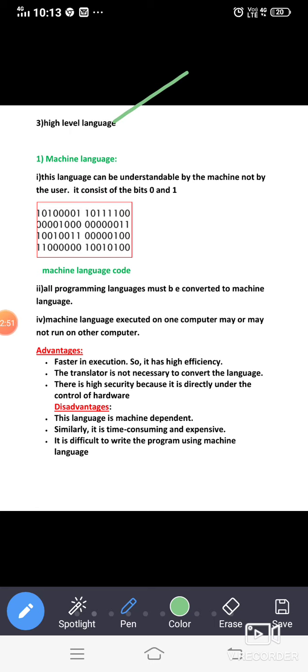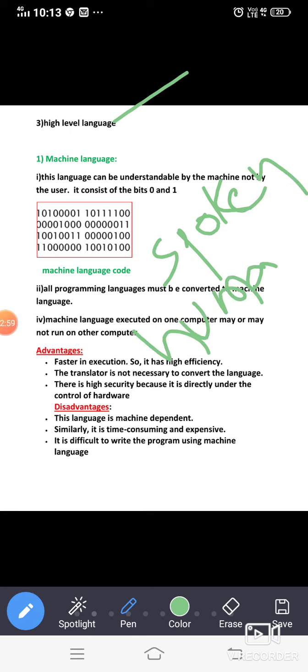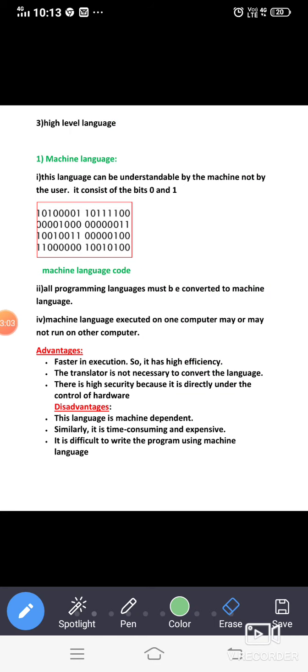So the next one is the high level language. High level means that which is spoken by humans. Human beings are considered high level when compared to machines. That's why languages like English, which involve words that human beings can understand easily, we call high level languages.